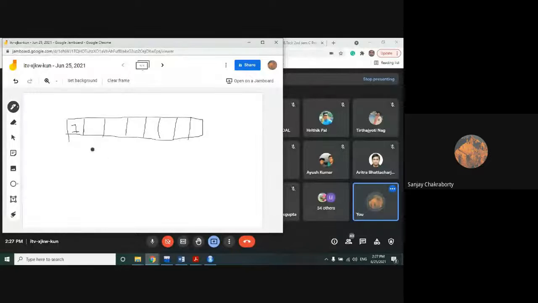Total 8 bytes. So your double will occupy a total of 8 bytes. So this is the structure.